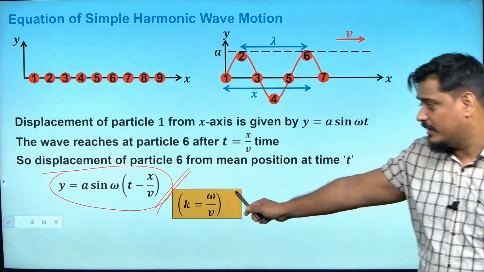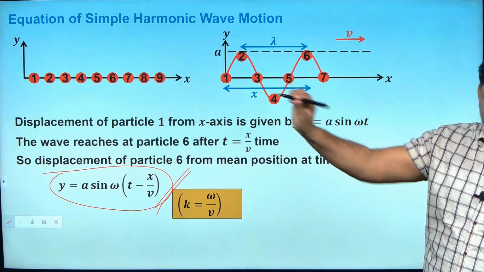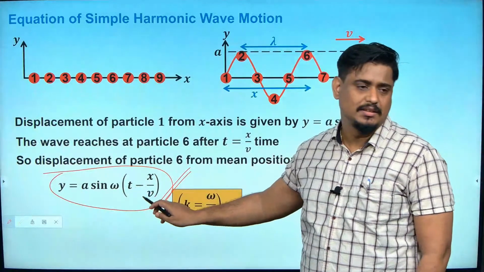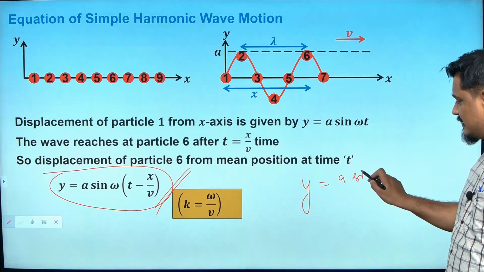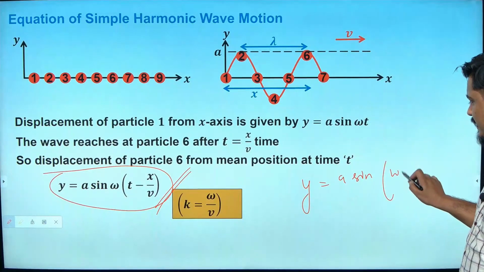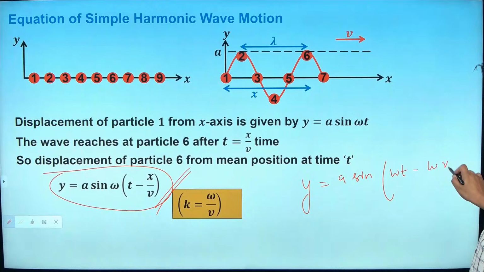This should be very clear, and after this nothing. What I am going to do? I am going to put omega inside. So, you put omega inside, y will become equal to what? A sin omega t minus omega into x by v, isn't it? Omega I have put inside. Now, see what will happen.